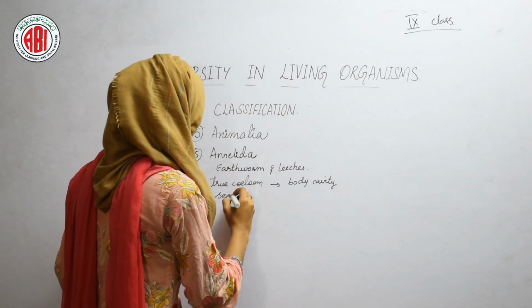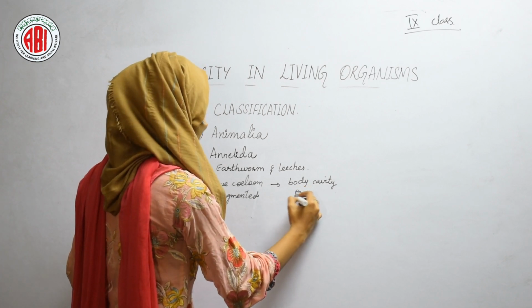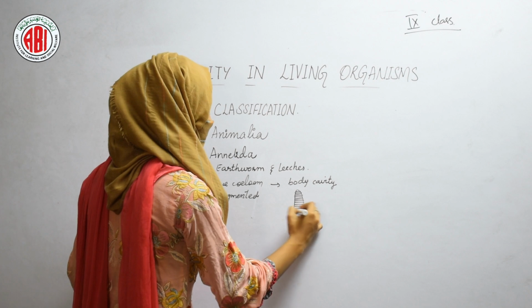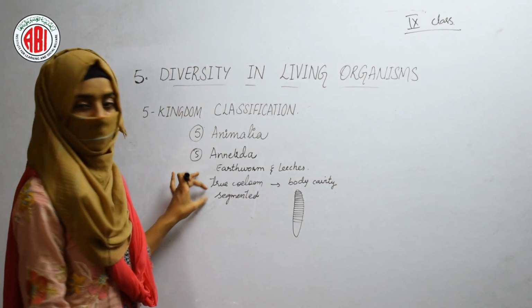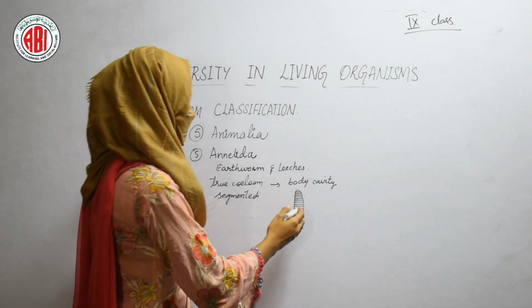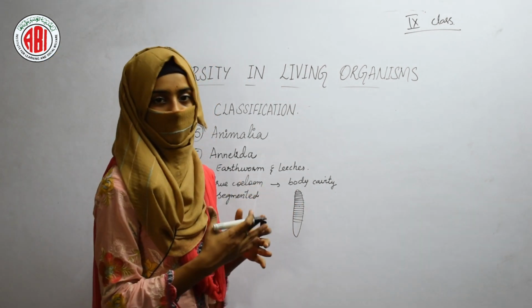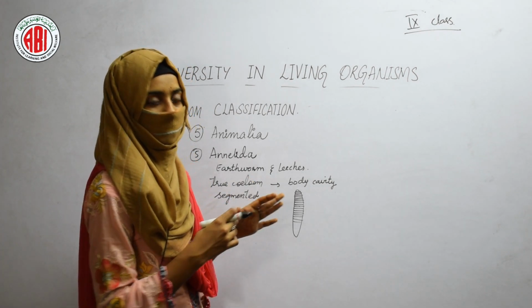So, the true body cavity can be found in these animals like earthworm and leeches, and the body of the earthworm is segmented. So, when we see the body of the earthworm, so many linings are present, segments are formed. That is the reason they are called the segmented animals. The body of the earthworm is segmented, and in the different segments, the different organs are present. The organs are differentiated in the different segments.